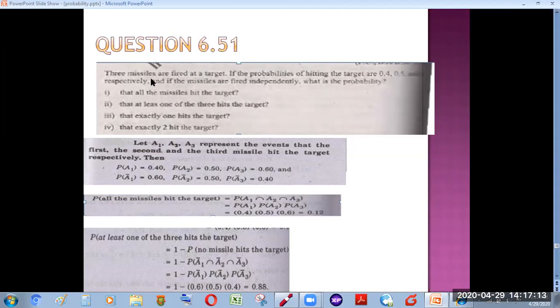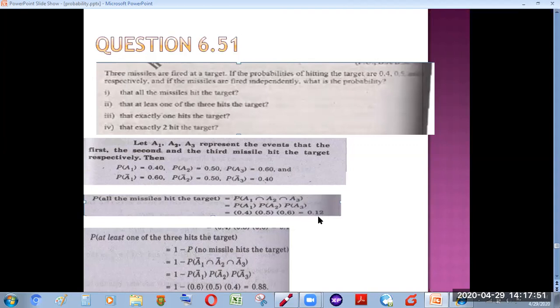Now the first question is, what is the probability that all missiles hit the target? So all missiles hit the target means probability of A1 intersection A2 intersection A3, that means the first missile hits the target, the second missile also hits the target, and the third missile also hits the target. And because we are given that the three missiles hit the target independently, it is equivalent to the product of their respective probabilities of hitting the target. So 0.4 multiplied by 0.5 multiplied by 0.6 gives us the probability that all three missiles will hit the target.